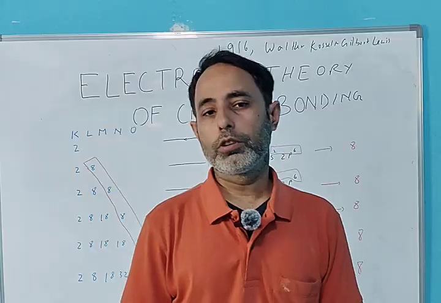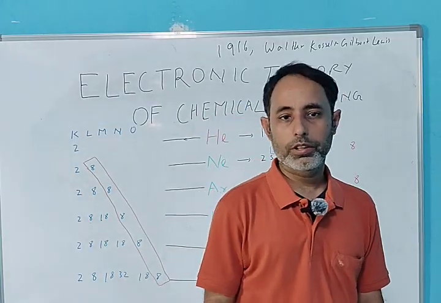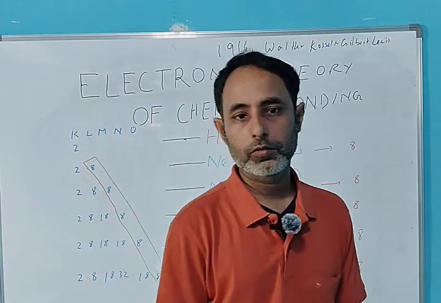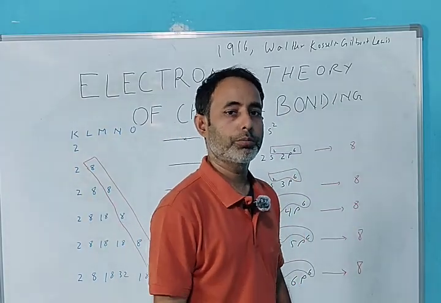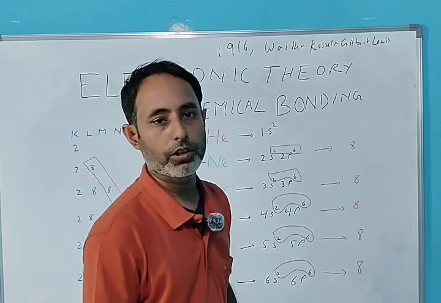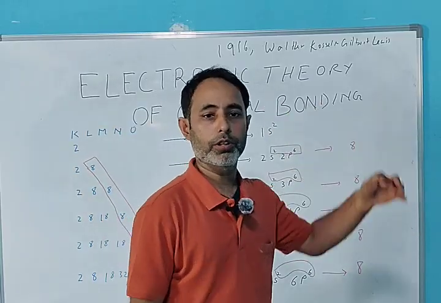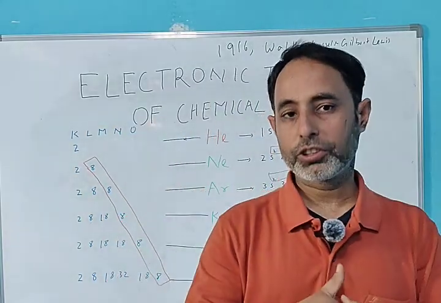We are all set to enter the main line chemical bonding. It's episode 9. We start with the most basic theory in chemical bonding, that is the electronic theory of chemical bonding. So how did it all start?